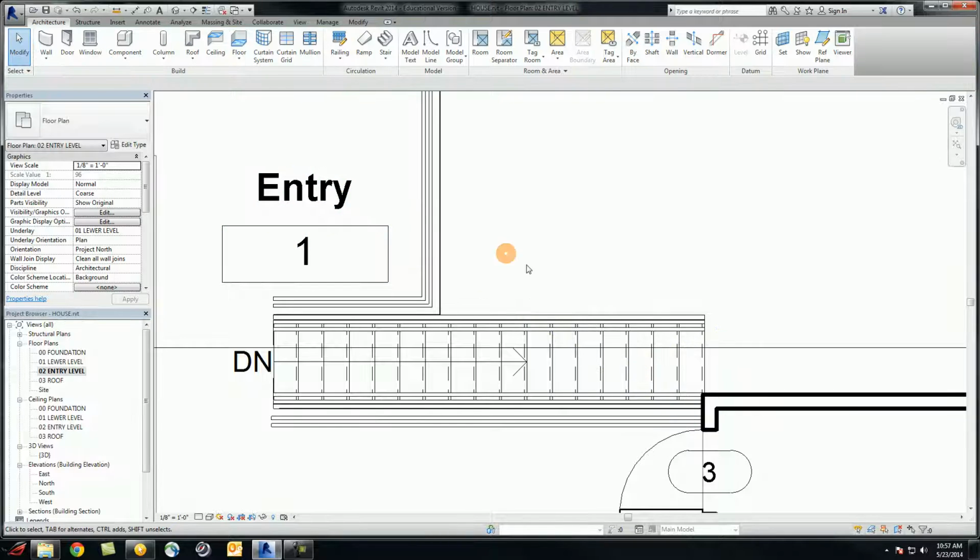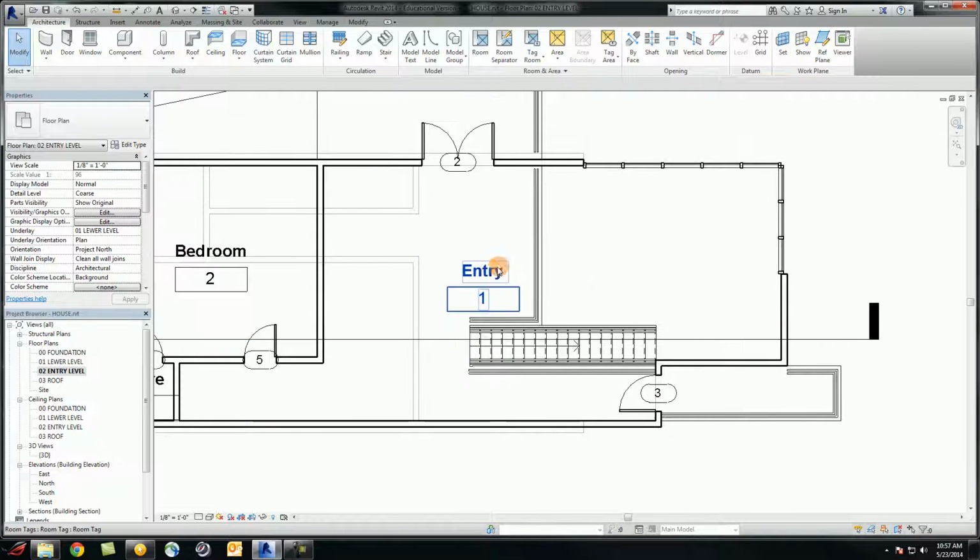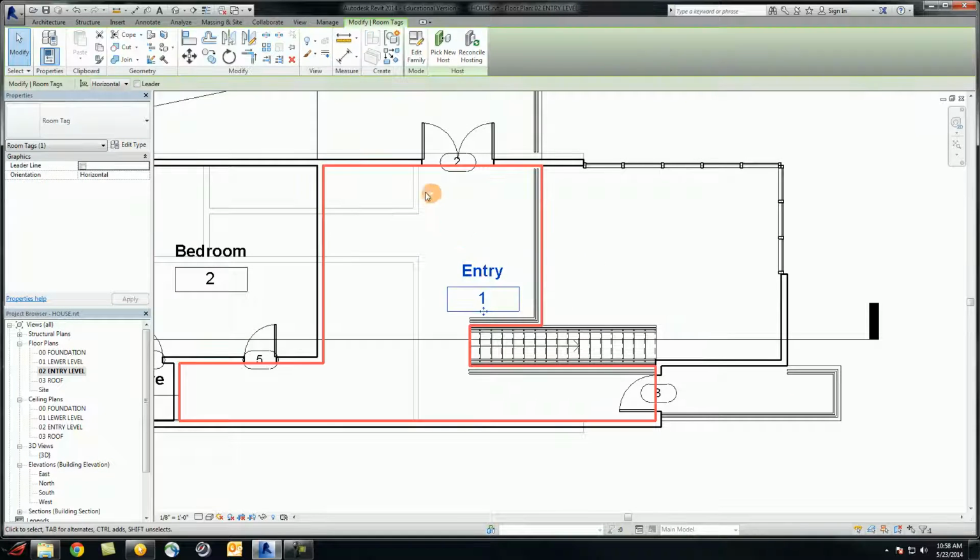And click on Modify. Now if you highlight the entry, you will see it only covers the actual entry level or entry room square footage. You can move the room tag to center it.